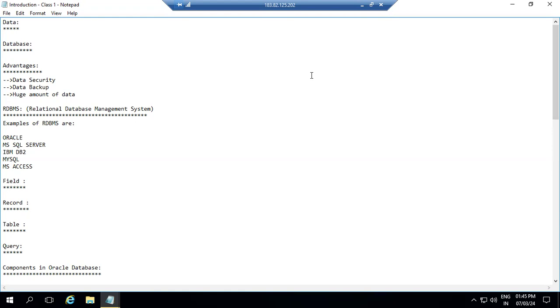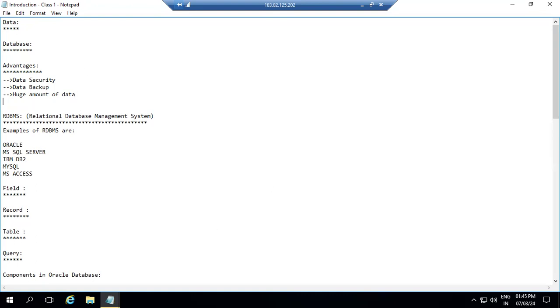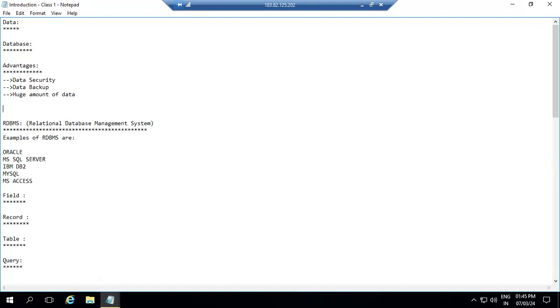Next we have another type of database. We have two types of database, and one is DBMS. DBMS means database management system. It is a software that is used to create and maintain the database. So the DBMS full form is database management system, or software. It is a software which is used to create and maintain the database.